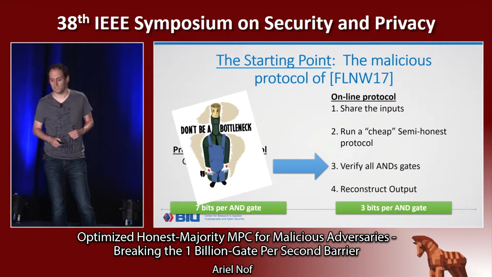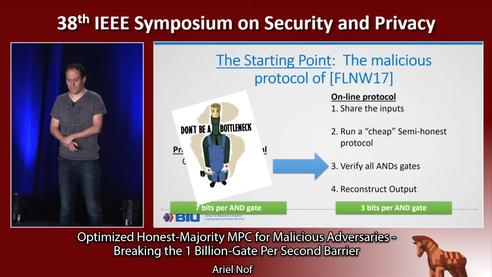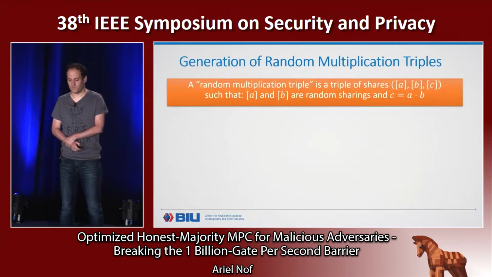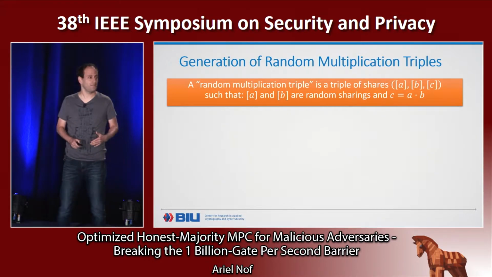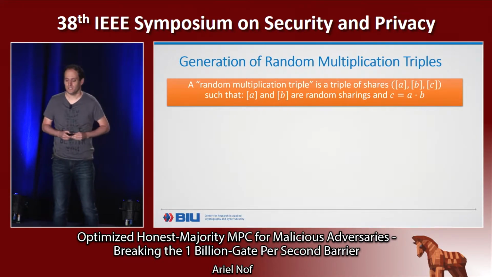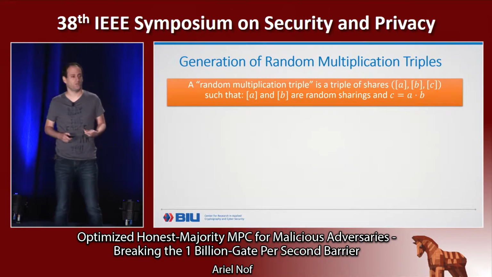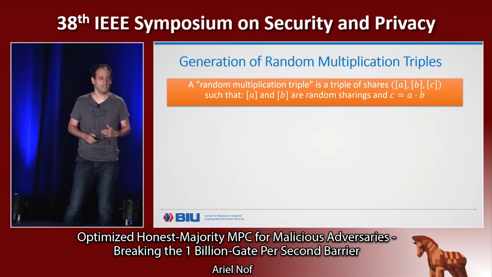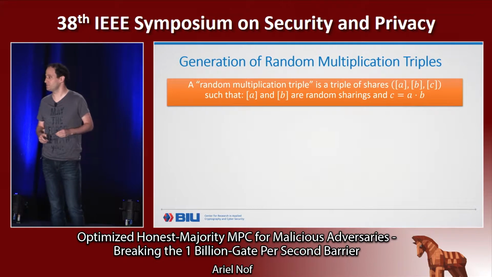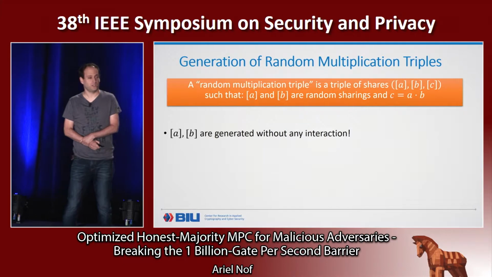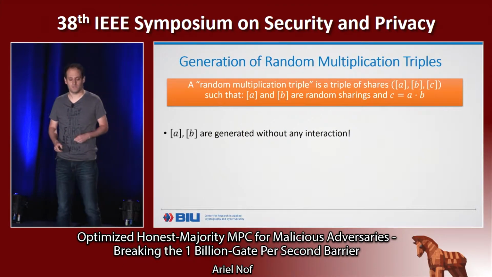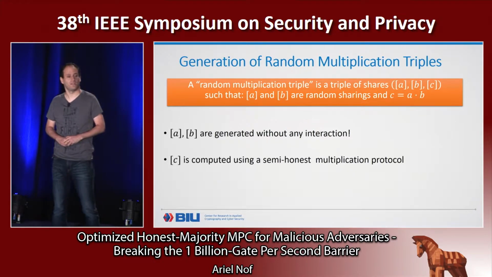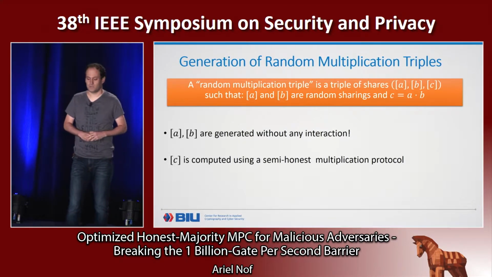This will be our focus here. So how do we generate these multiplication triples? First, what is a multiplication triple, or a random multiplication triple? This is a triple of shares, A, B, and C, that are shared among the parties, such that A and B are sharings of random values that are not known to any of the parties, and C equals A times B. Now in our protocol, we can generate the random sharings without any interaction, and then we generate the sharing of C, of A times B, using a semi-honest multiplication protocol.